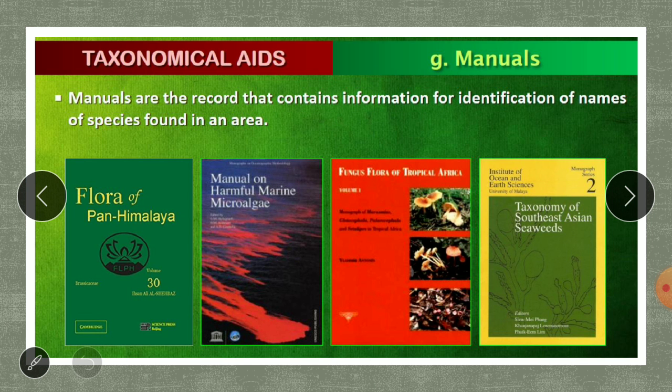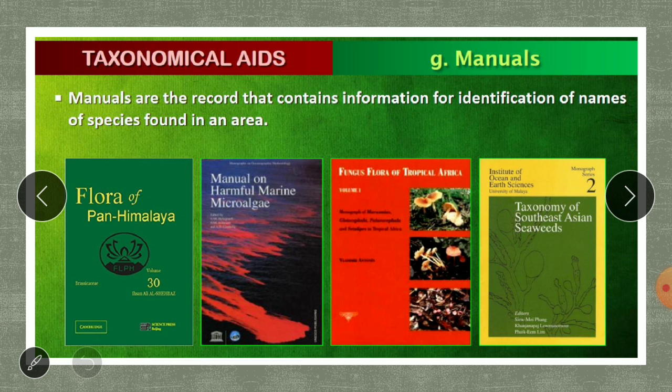Then coming to the next one, the manual. Manuals are also written books. Manuals are records that contain information for identification of names of species found in an area. Here these can be plants or animals.